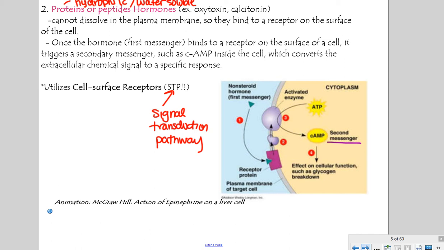And so these types of hormones are going to act very similarly just to how we learned with the signal transduction pathway. So bind to a receptor on the surface and then cause some type of transduction where we have maybe change in shape of different proteins or enzymes doing different things, and then ultimately we have some type of cellular response. So we'll look at an example that we're familiar with, which is how epinephrine, which happens to be a protein hormone, how that acts upon a liver cell.